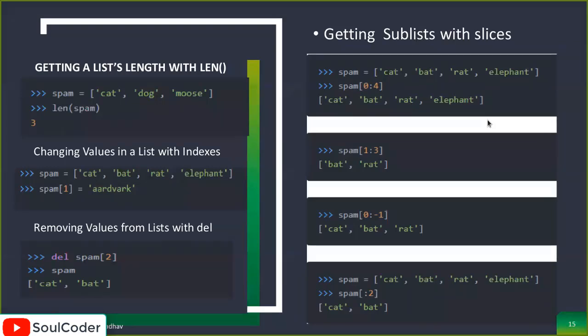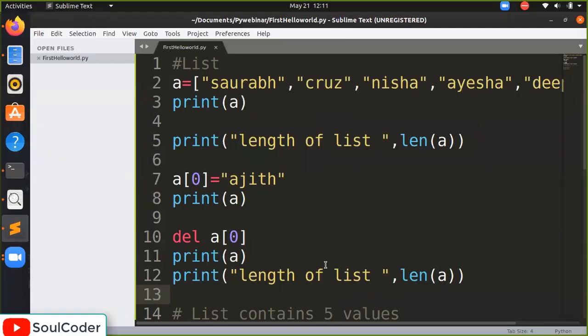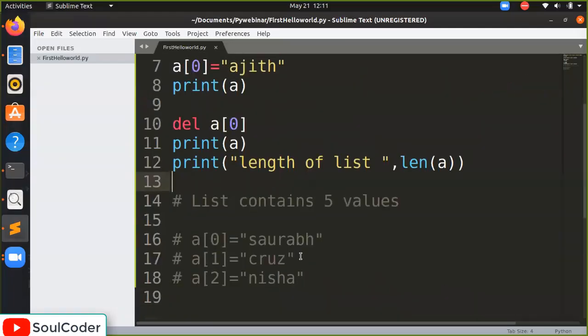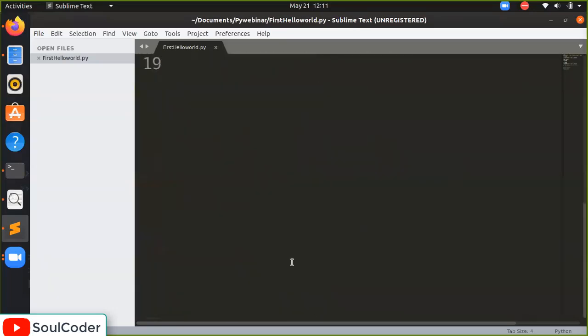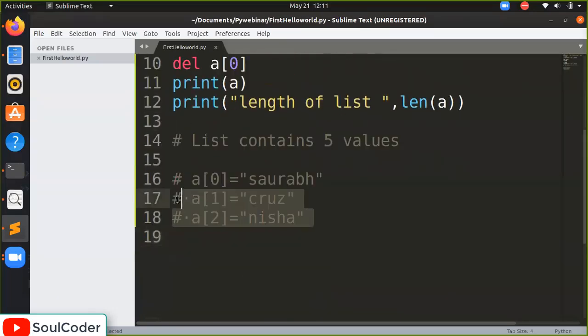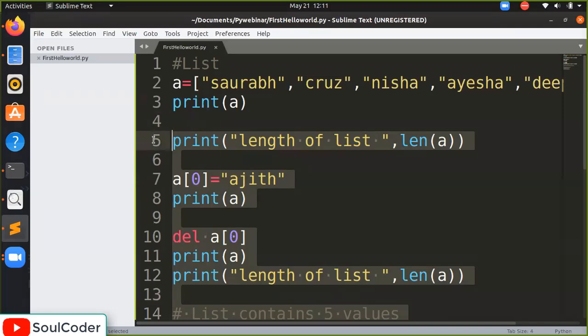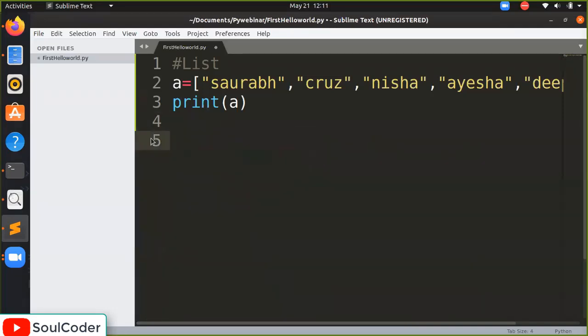It's a very interesting part. I hope you are done with this part. I am going to remove it right now. So now again we have a as it is, and we will do slicing. What is slicing exactly?